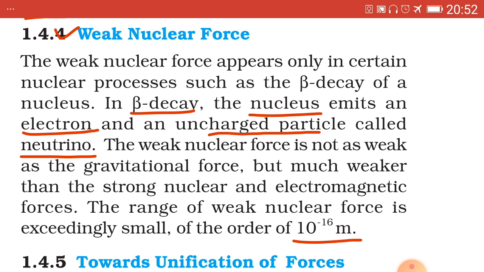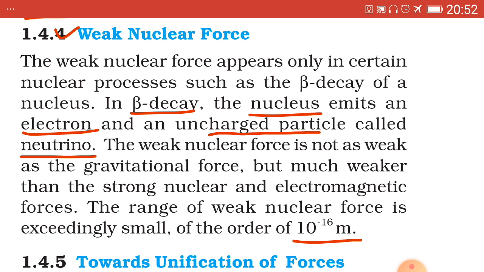That case is not considered here. A proton gets converted into a neutron, and when P gets converted into N, a positron and a neutrino are emitted, and the weak nuclear force comes as a result.